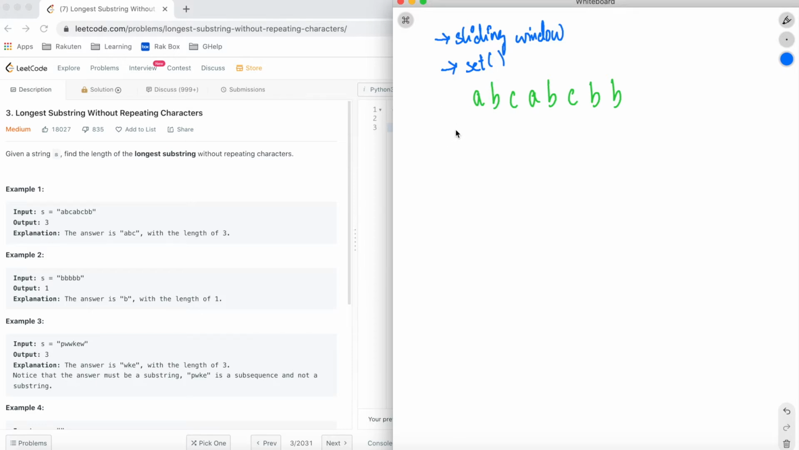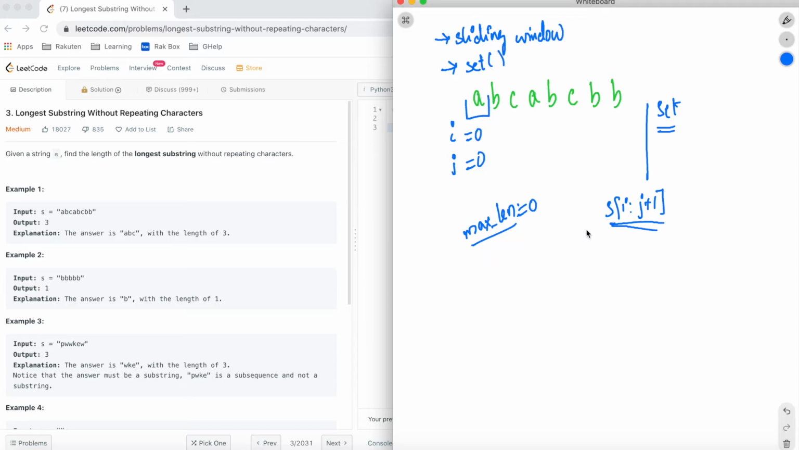Let us assume that we have two pointers i and j, both initiated at 0 for the window. Also we can keep track of a set here, and along with this we need a variable to store the maximum length that we are encountering. Let us initiate this with 0 now, and this would be the string that we will always be calculating the length for. Now i and j are at 0, our window is now A. The length of A is 1.